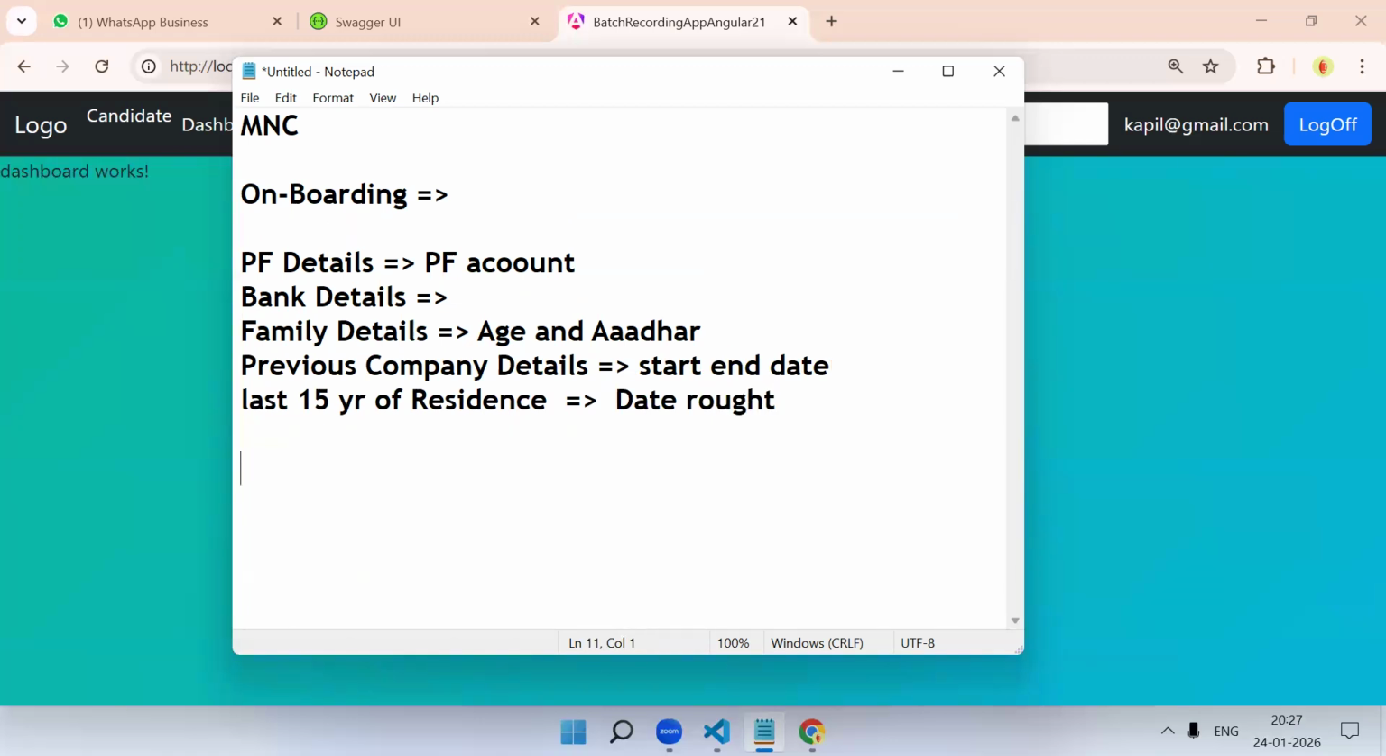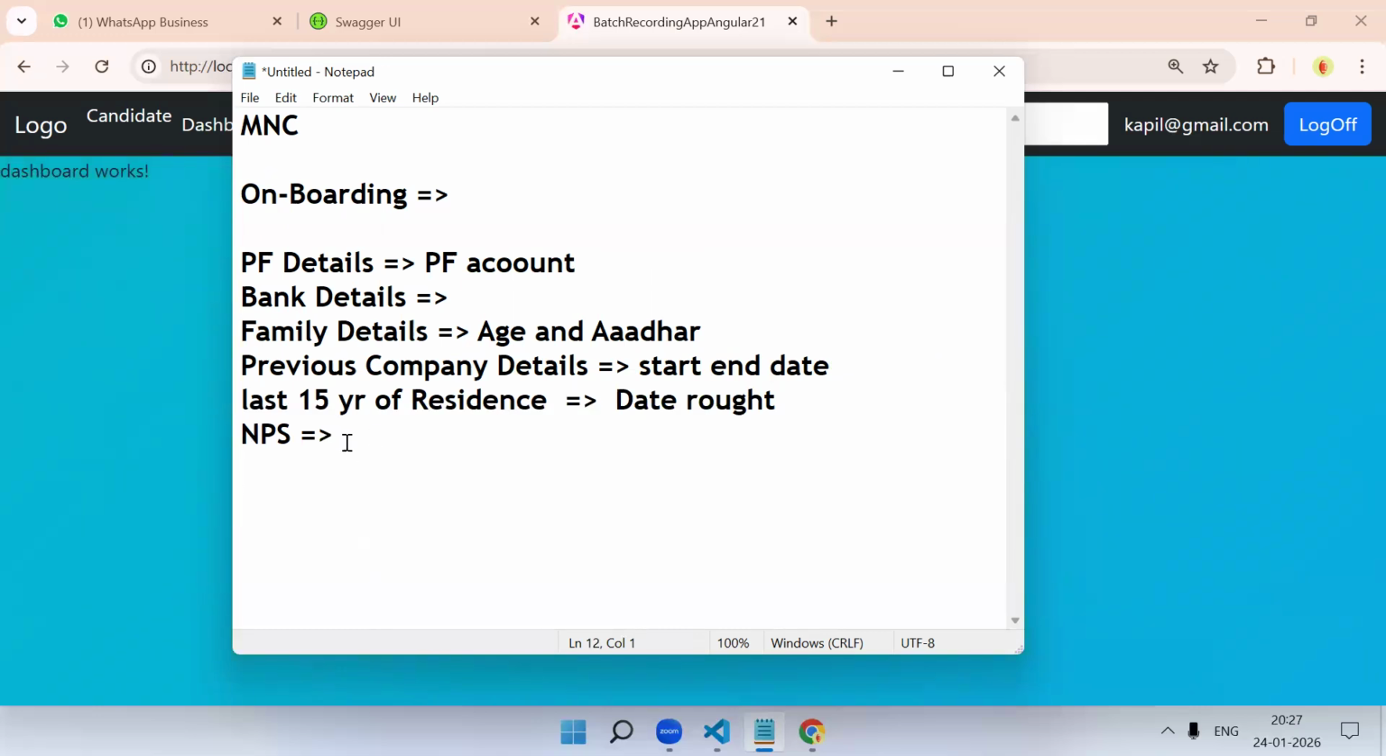What else you need? We are missing something. What else do we need? NPS. ID cards. PAN, your Aadhaar card, NPS detail also. If you are getting the deduction of the NPS, that we also need. Correct.